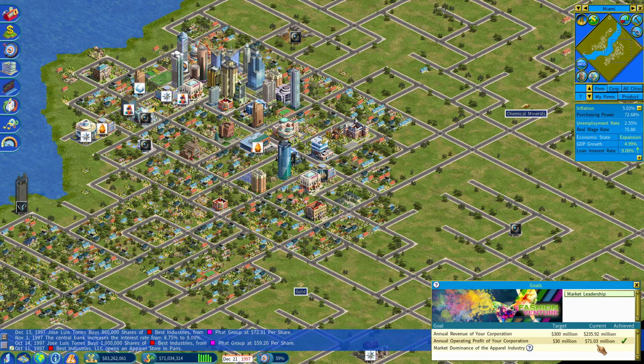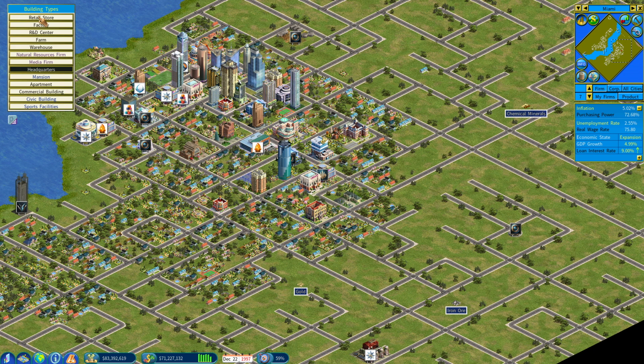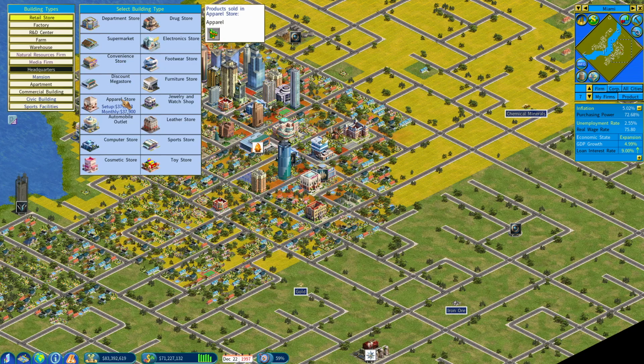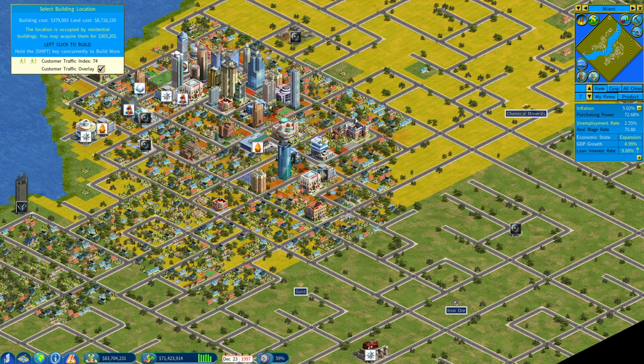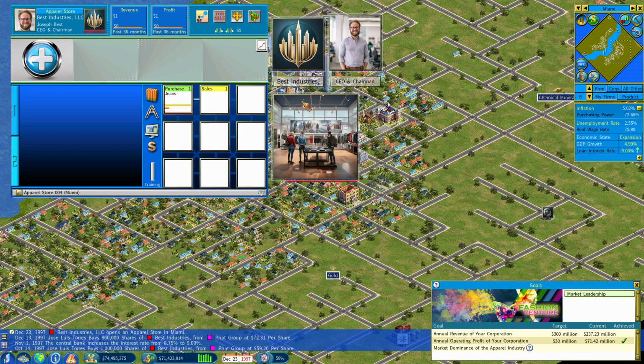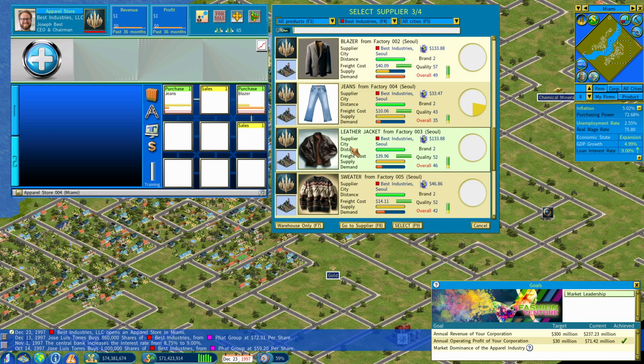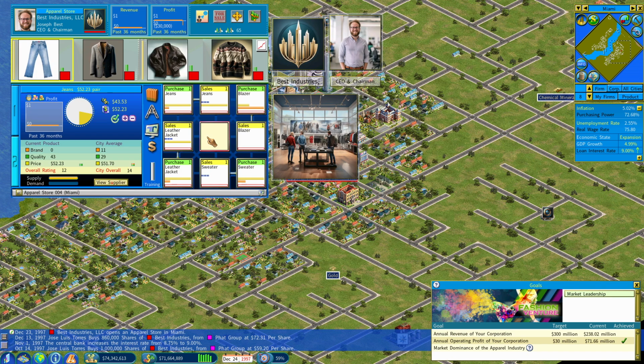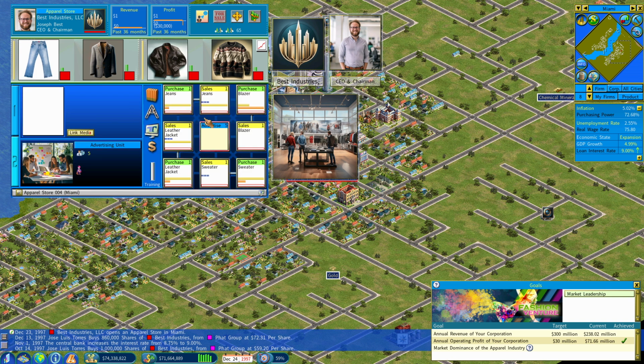As long as we don't hurt profitability too much, because we'll make more money regardless. Okay, so let's get in Miami, apparel store. And yeah, just do the lot. Advertise.